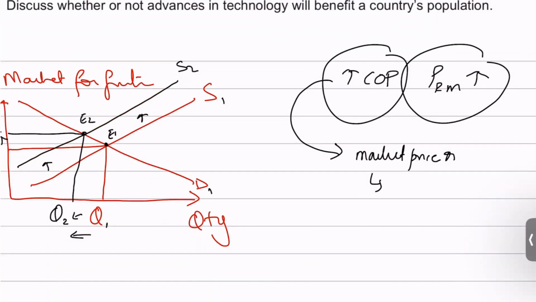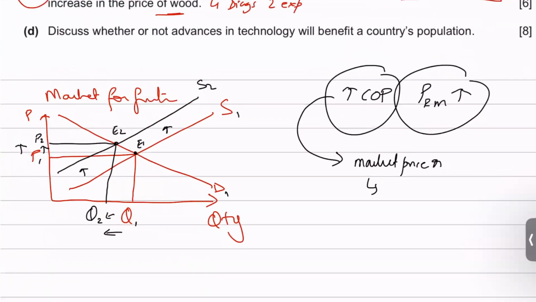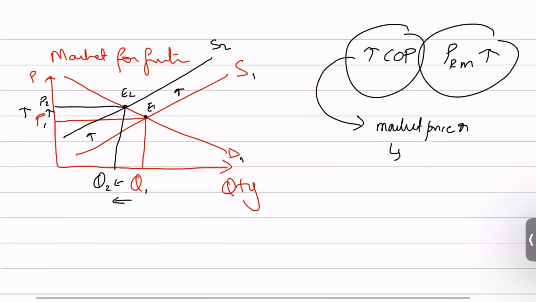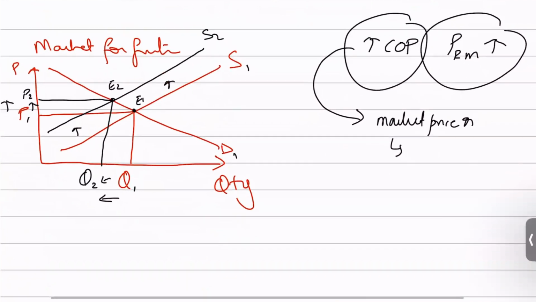from E1 to E2. Now, if you have gone through my micro course, I have explained in detail how the equilibrium arrives. You don't really arrive at an equilibrium overnight, right? It's a process, and initially there's a disequilibrium, and then it reaches an equilibrium. So you really don't need to mention all those details here. You don't need to go into all that depth. You'll be a bit more specific and direct and to the point.